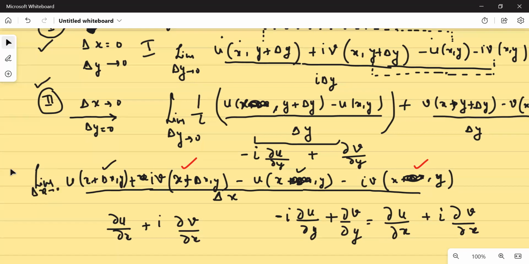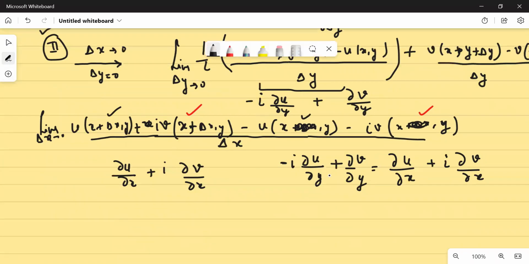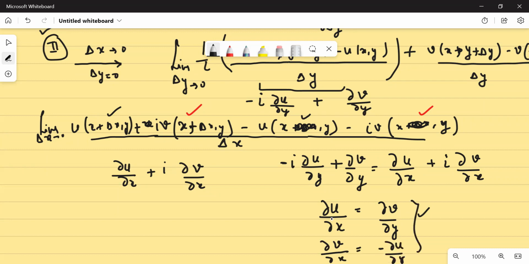Yes or no? So ये मेरे को बताना था, इसलिए मैंने बताया कि देखो पाथ इंडिपेंडेंस कितनी जरूरी है, पाथ इंडिपेंडेंस की वजह से you are able to extract these Cauchy-Riemann conditions. So your real part gets equated to real part and your imaginary part gets equated to imaginary part. So these are equal to Cauchy-Riemann conditions. Okay, so understand the point that if your function is differentiable, then your Cauchy-Riemann conditions are met.